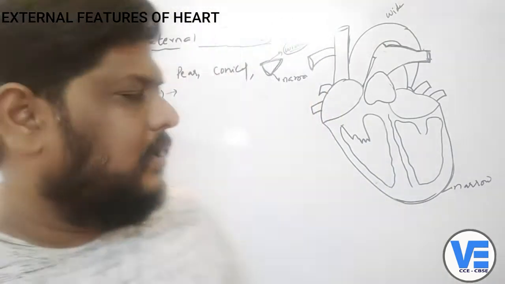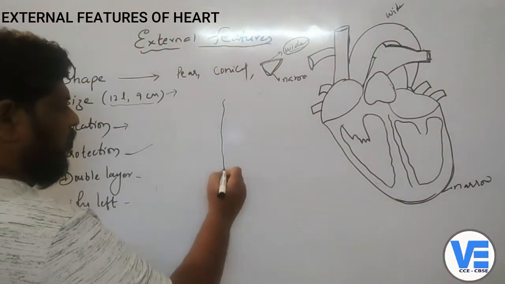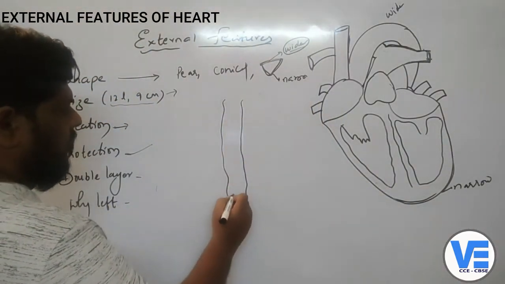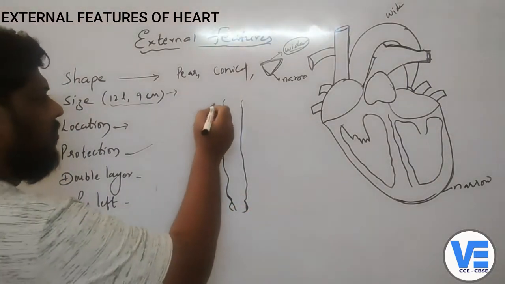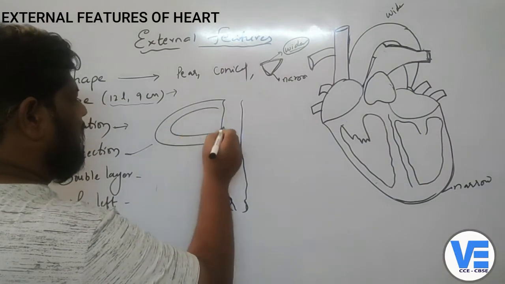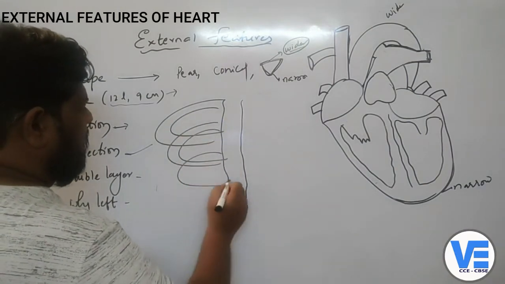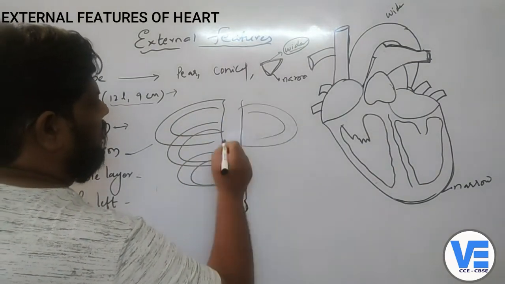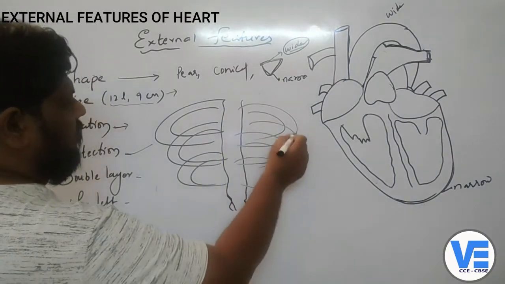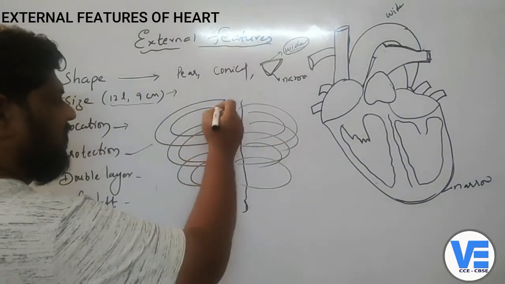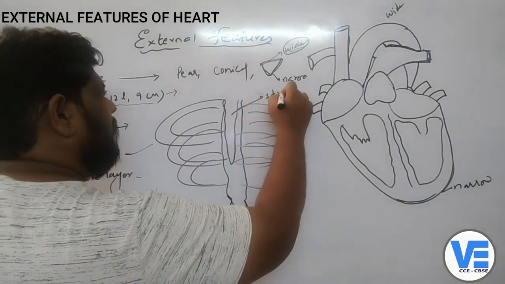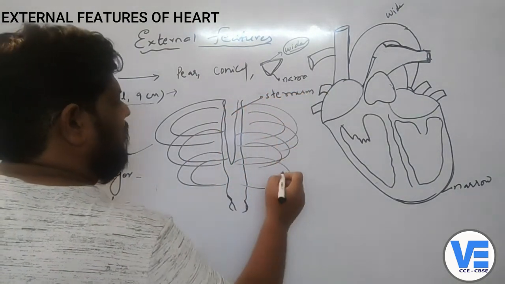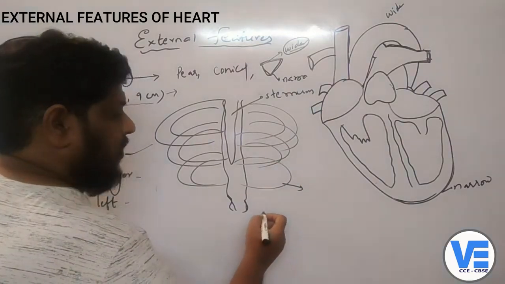Now if you see here, there is the backbone, which is at the back, also called the vertebral column, and then there is the rib cage. So now you can see the ribs here. Then towards the front side there is another bone which is called the sternum, also called the breastbone.